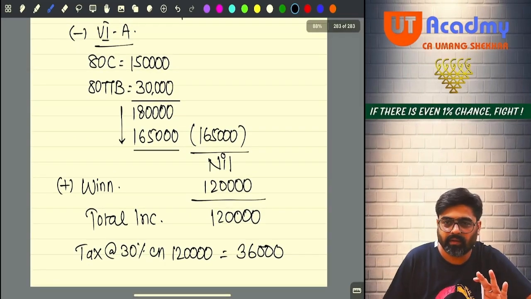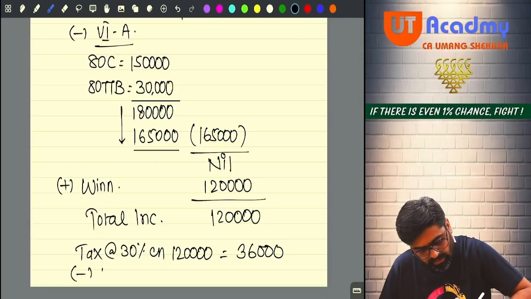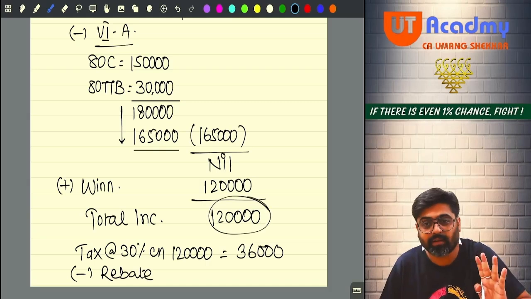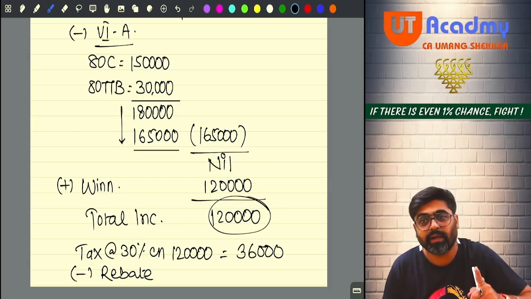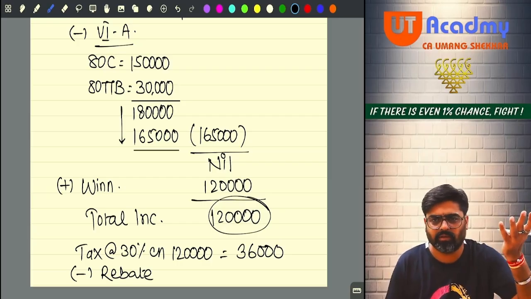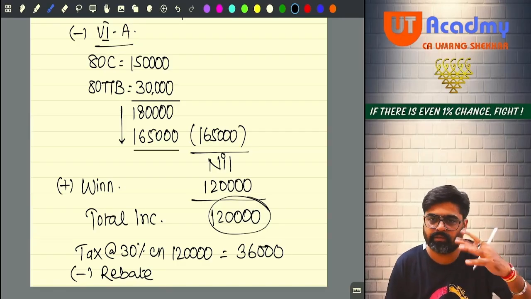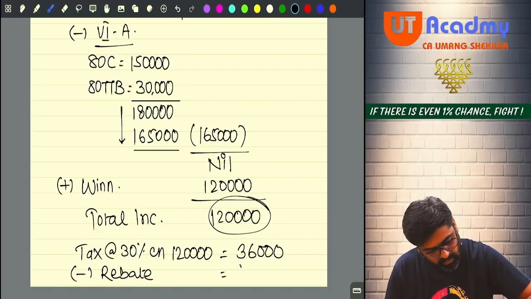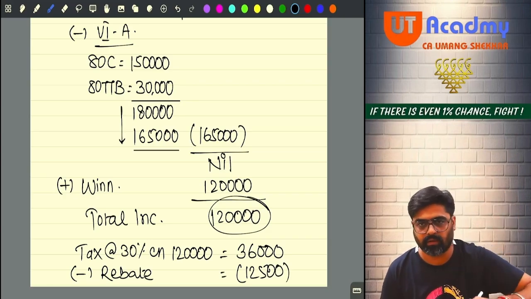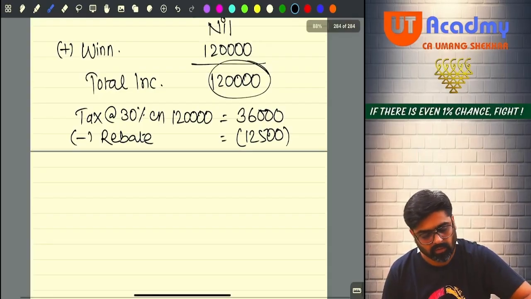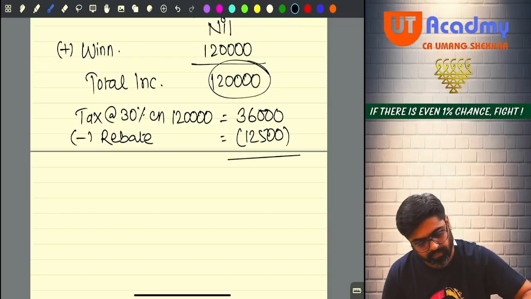Now wait. From this I will get rebate. Why? Because my total income is less than 5 lakhs. I am a resident, I am an individual, and my total income is less than 5 lakhs. So the entire tax or 12,500, whichever is lower. 12,500 I can take as a rebate. 36,000 or 12,500, whichever is lower.